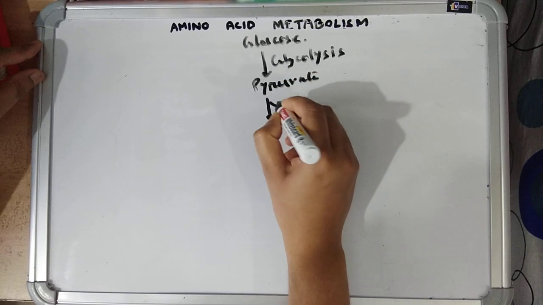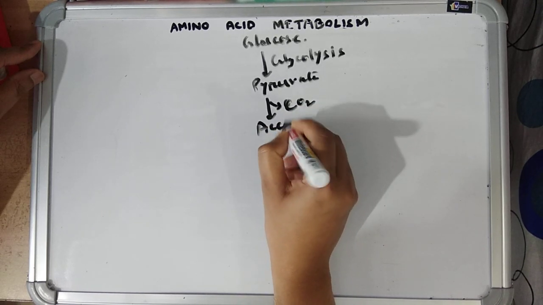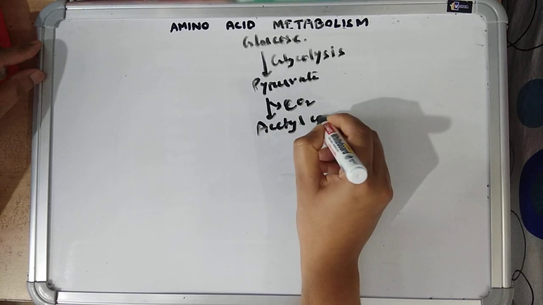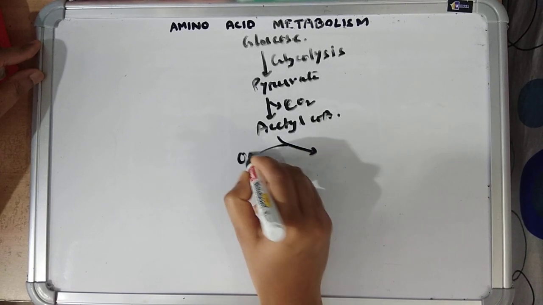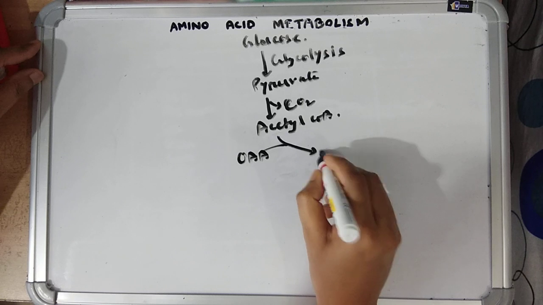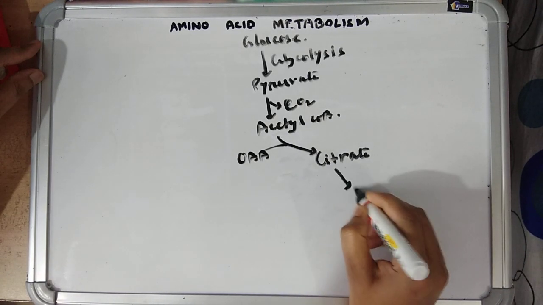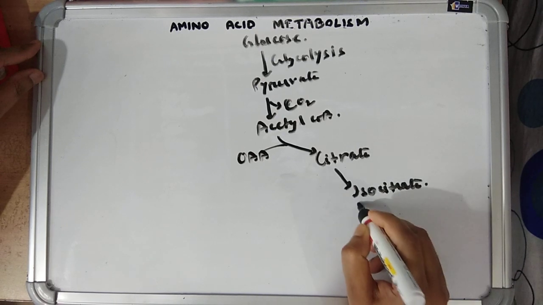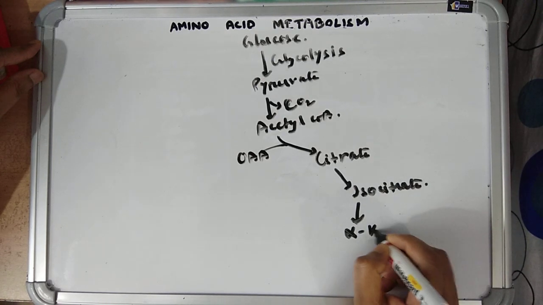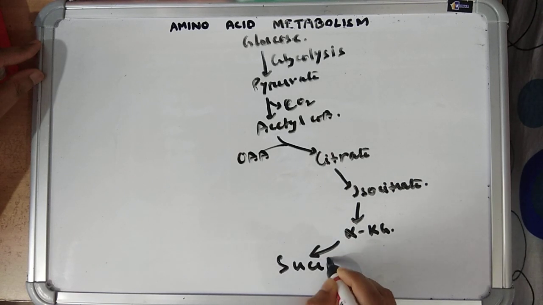Then, by oxidative decarboxylation, we get acetyl coenzyme A, which enters the TCA cycle along with oxaloacetate to form citrate, which forms isocitrate. Isocitrate forms alpha ketoglutarate. Alpha ketoglutarate forms succinyl coenzyme A,